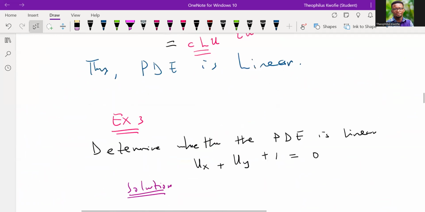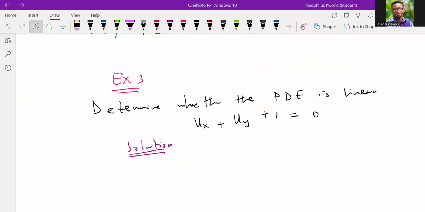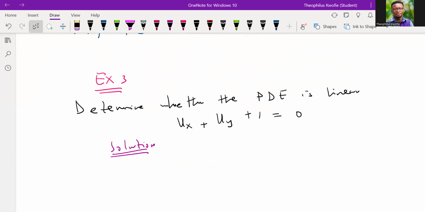So let's cut the last problem before maybe we take a break. With a third example, I also want to determine whether this PDE is linear: the partial of u with respect to x plus the partial of u with respect to y plus 1 equals 0. We're not sure whether this PDE is indeed linear. If I were you, I'd just pause the video, try it on your own, then compare your result to mine. All right, let's get started.